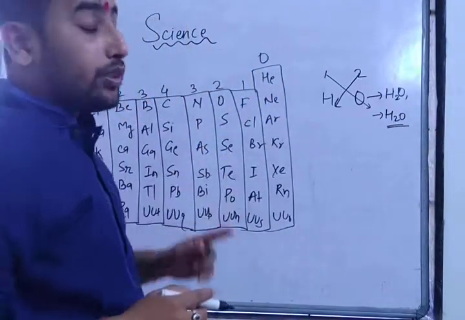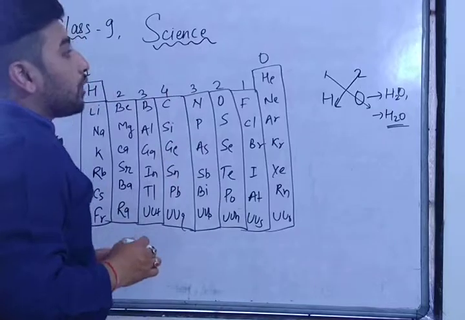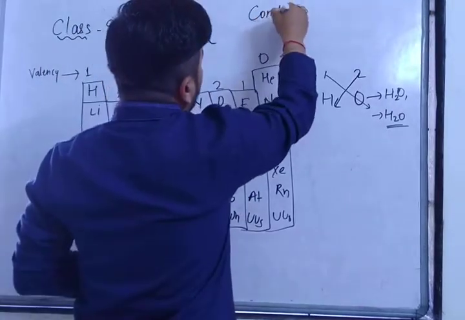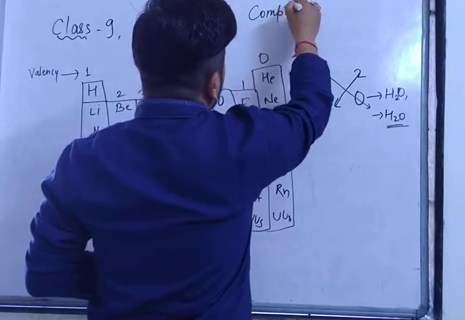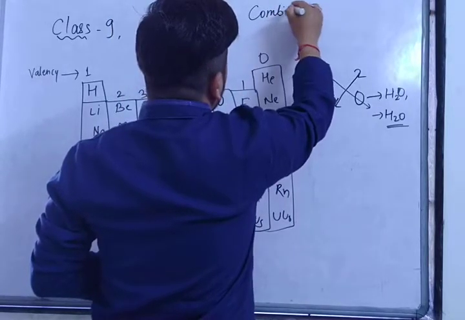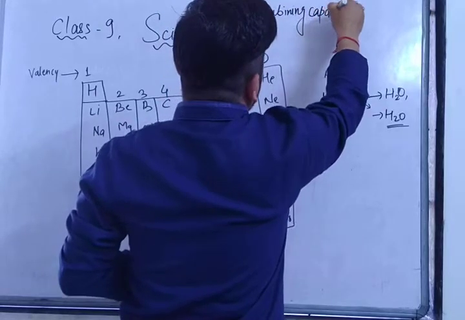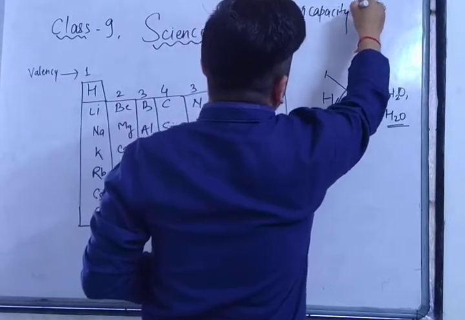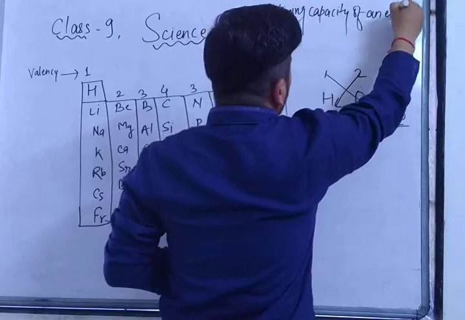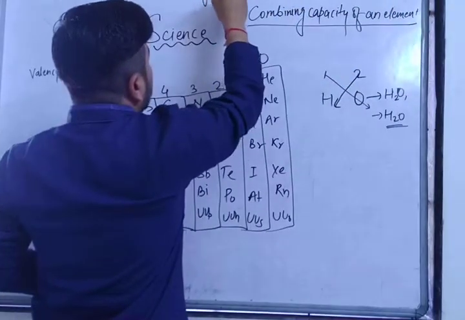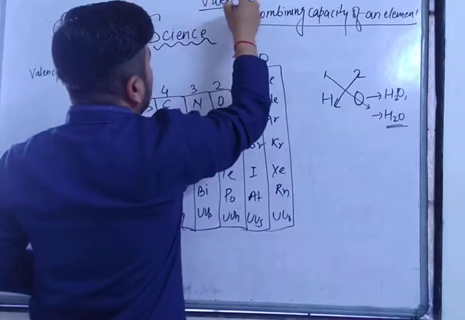How has this compound formed? As I have told you, according to the valency. What is valency? Valency is the combining capacity of an element. Combining capacity of an element is called valency.